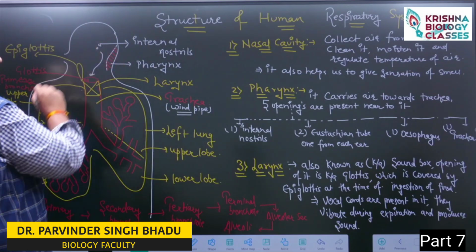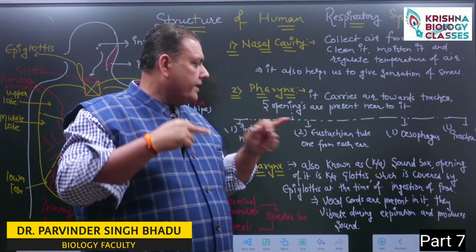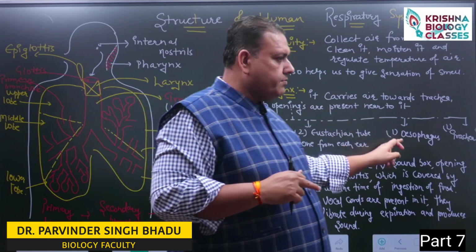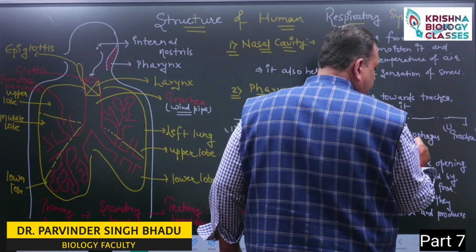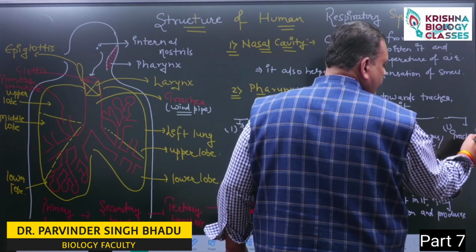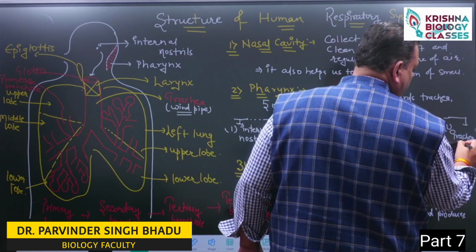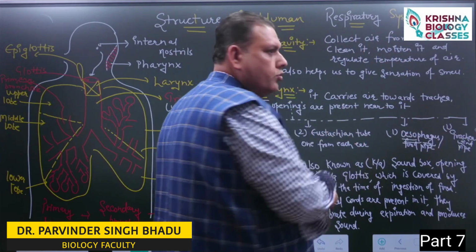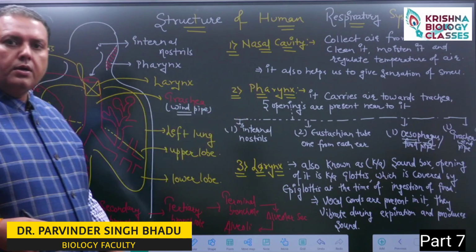One opening is present in the form of the internal nostril. Then 2 openings come near the pharynx from each ear in the form of the eustachian tube. One opening is present near the pharynx in the form of our food pipe, which is the esophagus, and one opening is present in the form of the trachea or windpipe. So one windpipe, one food pipe, 2 eustachian tubes and 1 internal nostril. 5 openings are present near the pharynx.